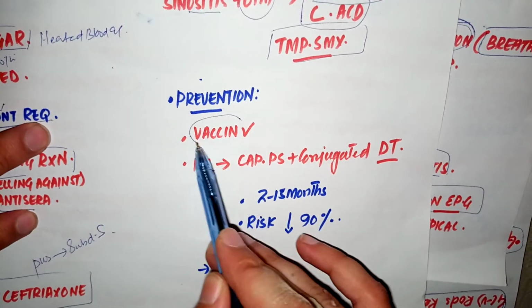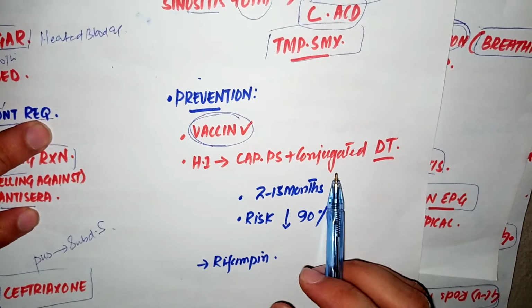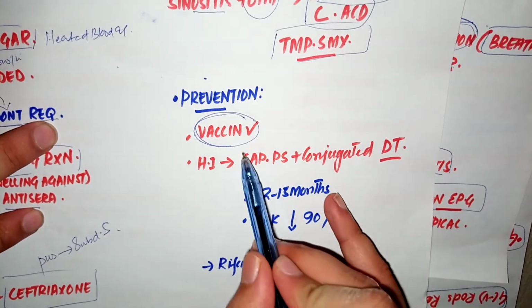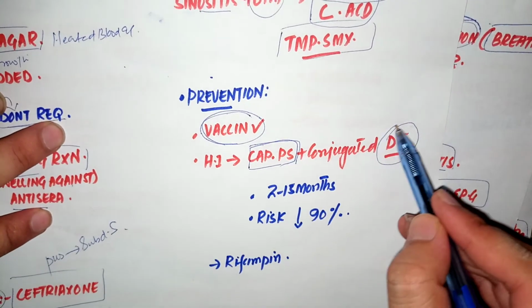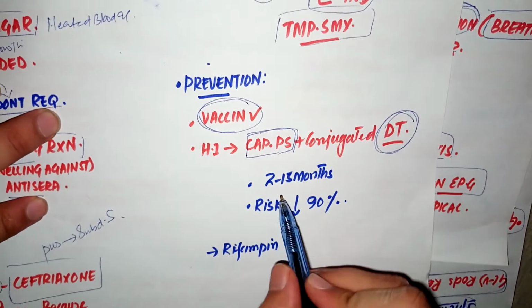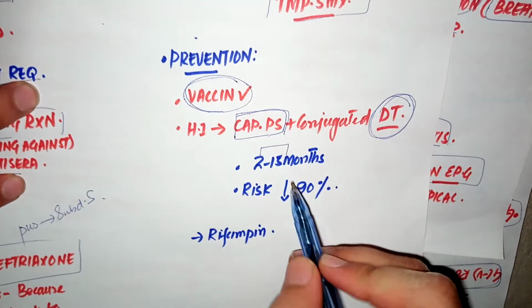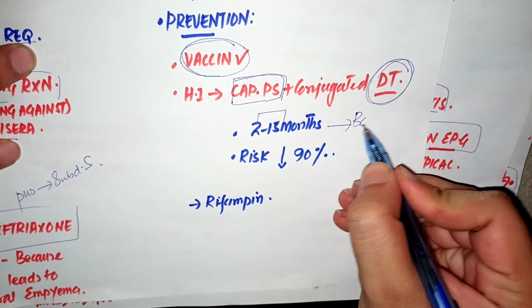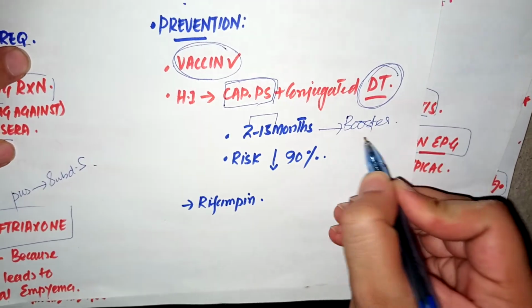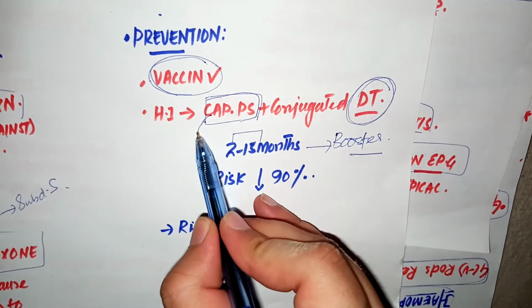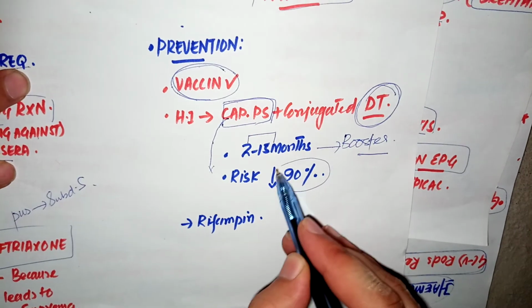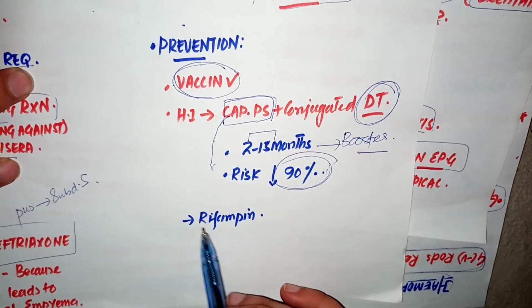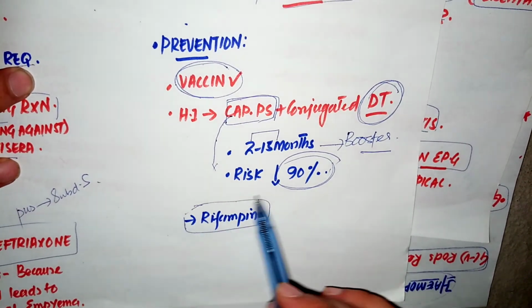We have a vaccine for Haemophilus influenzae, and the vaccine is basically composed of capsular polysaccharide, conjugated with diphtheria toxin, and it is given at the age of 2 to 15 months. Later on, booster doses are given. This vaccine has decreased the risk of meningitis up to 90%, meaning it is very helpful. Rifampin can also be used prophylactically.